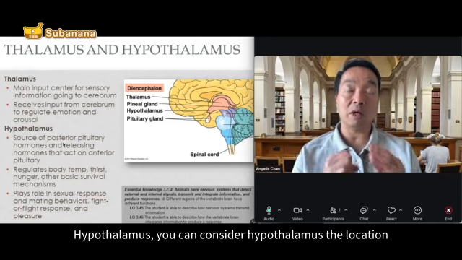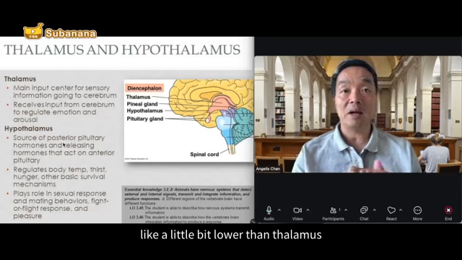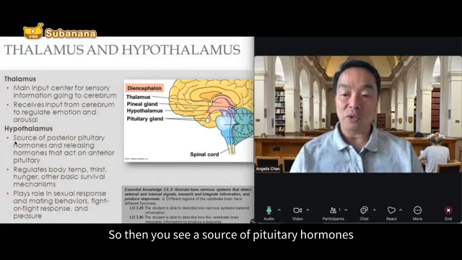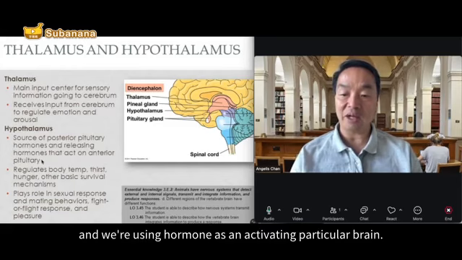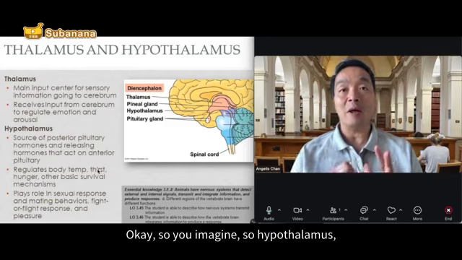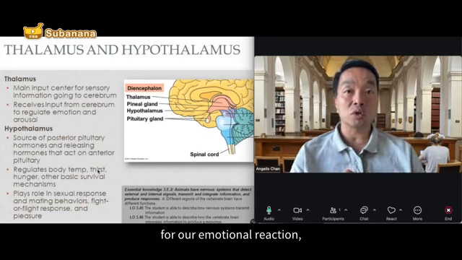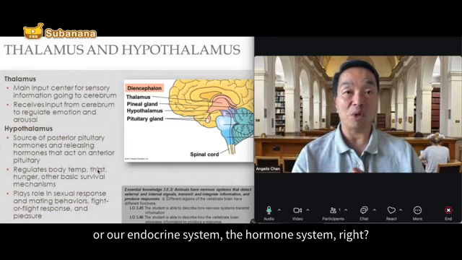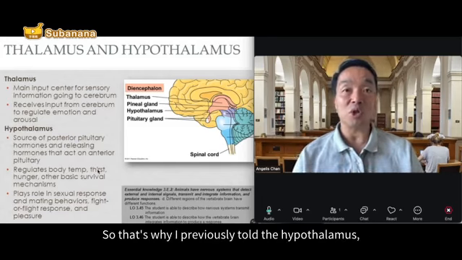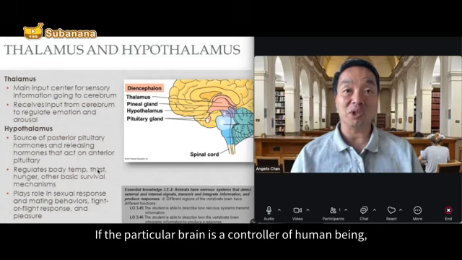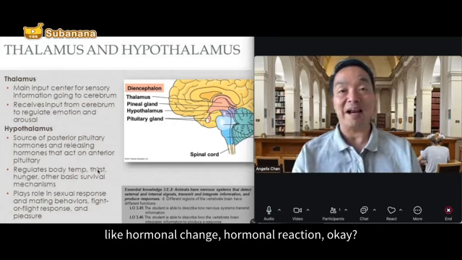You can consider the location of the hypothalamus a little bit lower than the thalamus and higher than the pituitary gland. Then you see it is a source of pituitary hormones and releasing hormones for the pituitary. So the hypothalamus is very, very important for our emotional reaction and our endocrine system, the hormone system. That's why I previously told you the hypothalamus is like the controller of the controller. The pituitary gland is the controller of hormonal change, hormonal reaction.